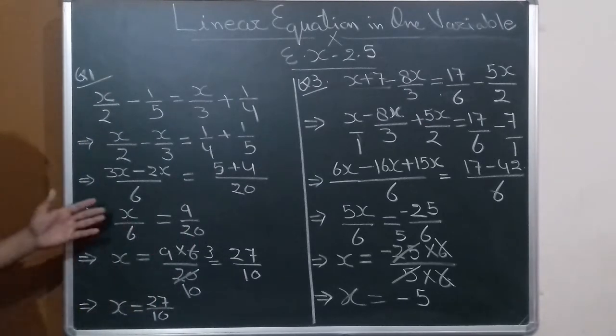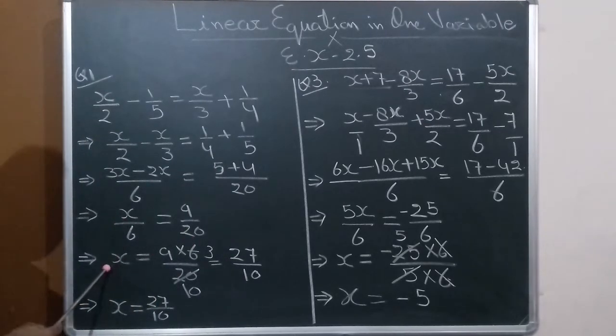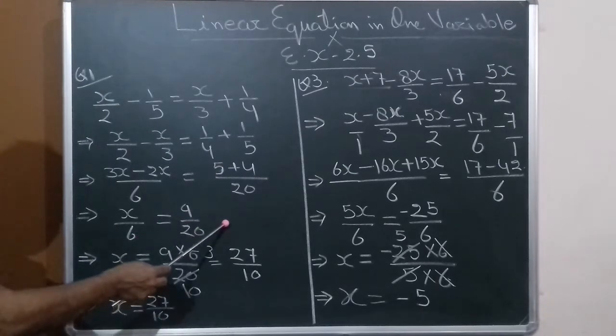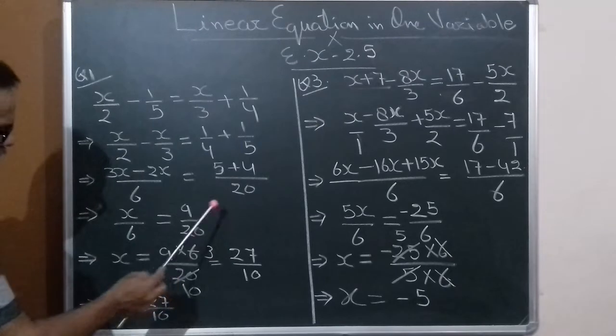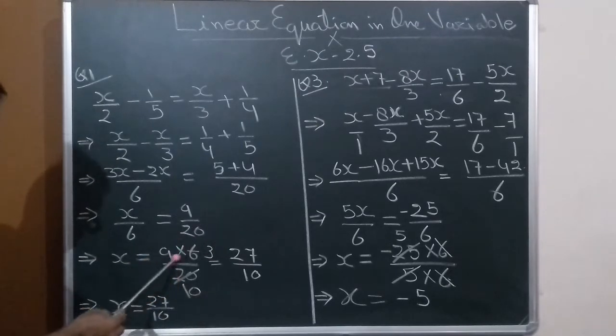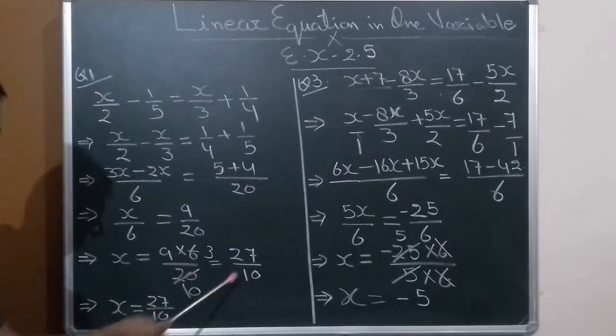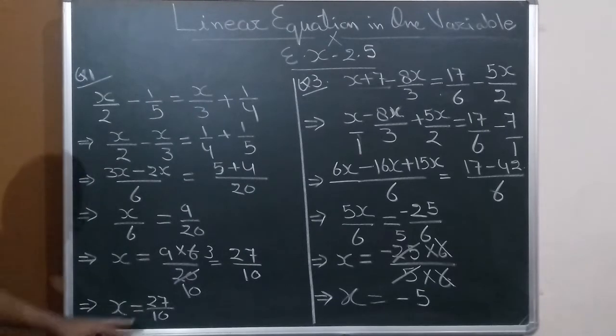Now we have to find the value of the variable, so leave x here, take 6 to the right hand side, because it is dividing here. When it comes over from left to right, it becomes multiply, so 9 into 6 upon 20. Now solve it, 2 3s are 6 and 2 10s are 20, 9 3s are 27, so 27 upon 2. So this is the value of x, 27 upon 2. That's it. It's very easy then.